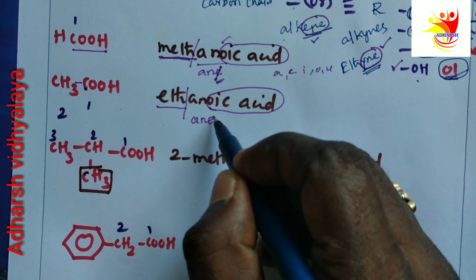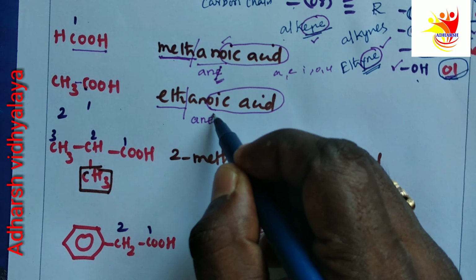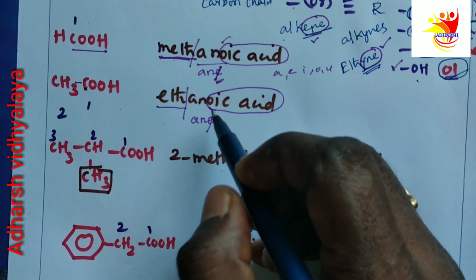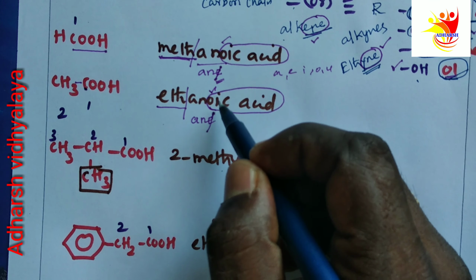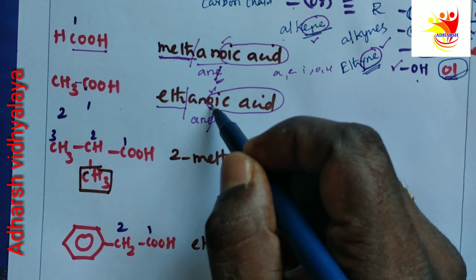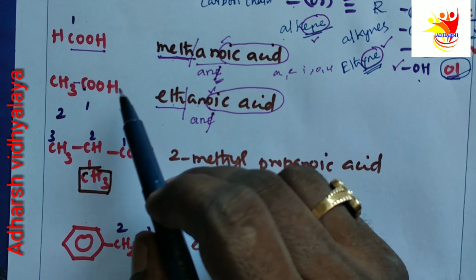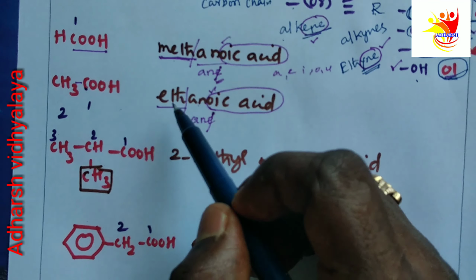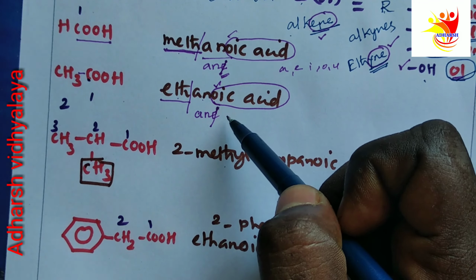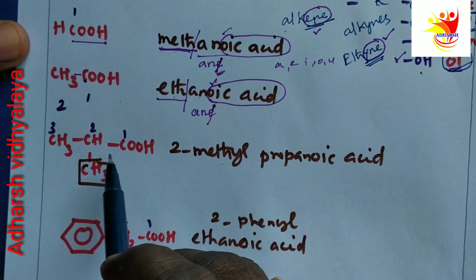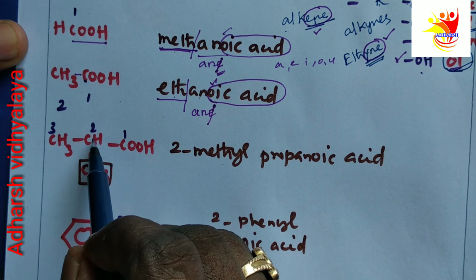Now here in the primary suffix we are having ANE. The E in ANE should be dropped because the secondary suffix starts with a vowel. So its name is ethanoic acid. The IUPAC name of acetic acid is ethanoic acid. Then the third example.